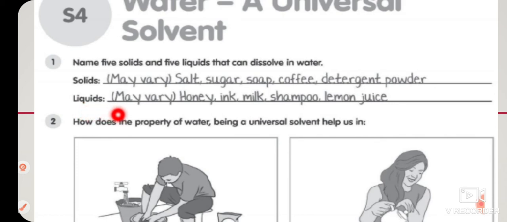Liquids. Liquids include honey, ink, milk, shampoo, lemon juice. These are examples of liquids that cannot be dissolved in water. Sorry, that can dissolve in water. These are solids and these are liquids. These both can dissolve in water. Okay.